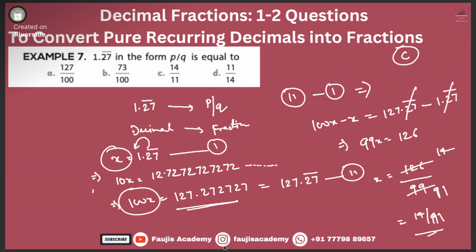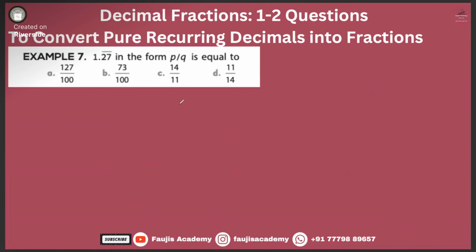Yes, sir. Okay, cool. So is there any short way to find this, to write it in terms of fractions? Okay, there is a short way. First, forget the bar and point and write down the number. Minus, write down the number which is on the left hand side of the point, 1. Divided by, write down 9,